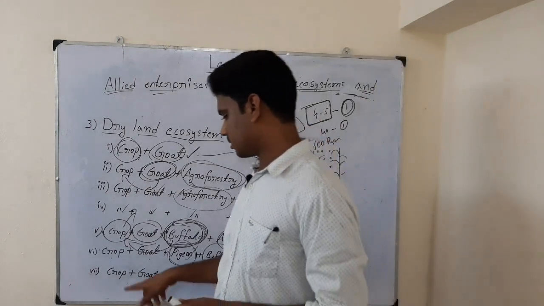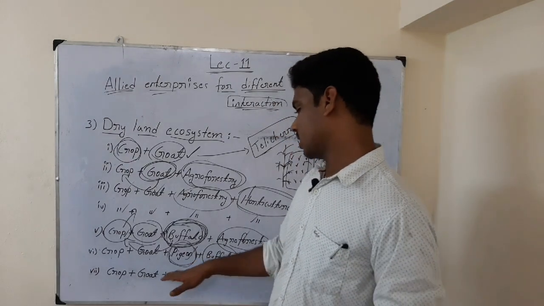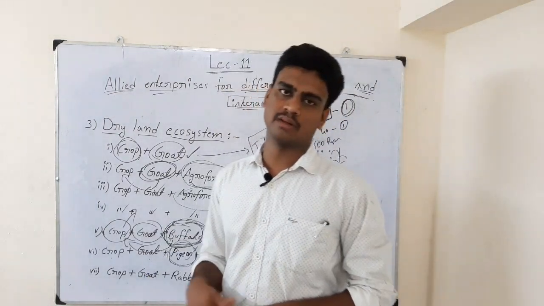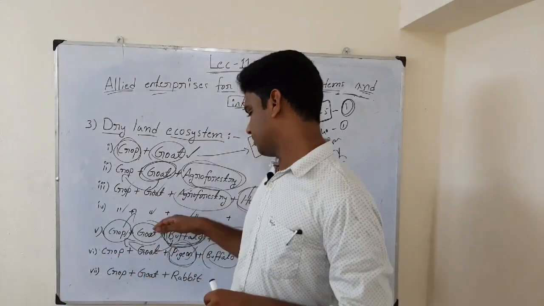And the last one is crop, goat plus rabbit. By removing all these components, only crop, goat and rabbit. Rabbit also can tolerate high temperature, but rabbit we cannot leave in the field, in the open place, the way we leave goat and buffalo.